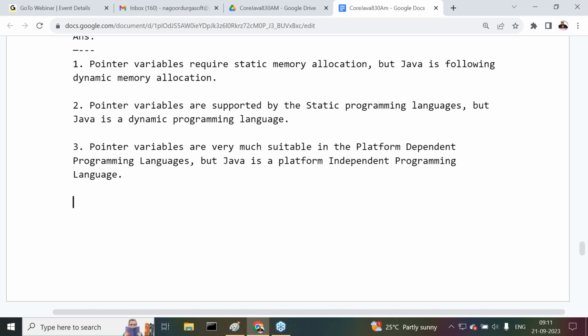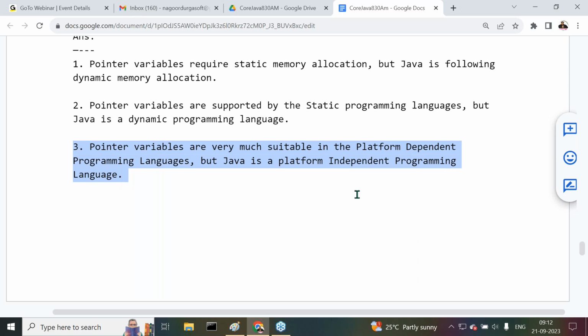But now tell me, C and C++ are what? Platform dependent programming languages. So pointers are suitable in platform dependent programming languages like C and C++. But Java is platform independent. I want to give just some explanation for this point here.